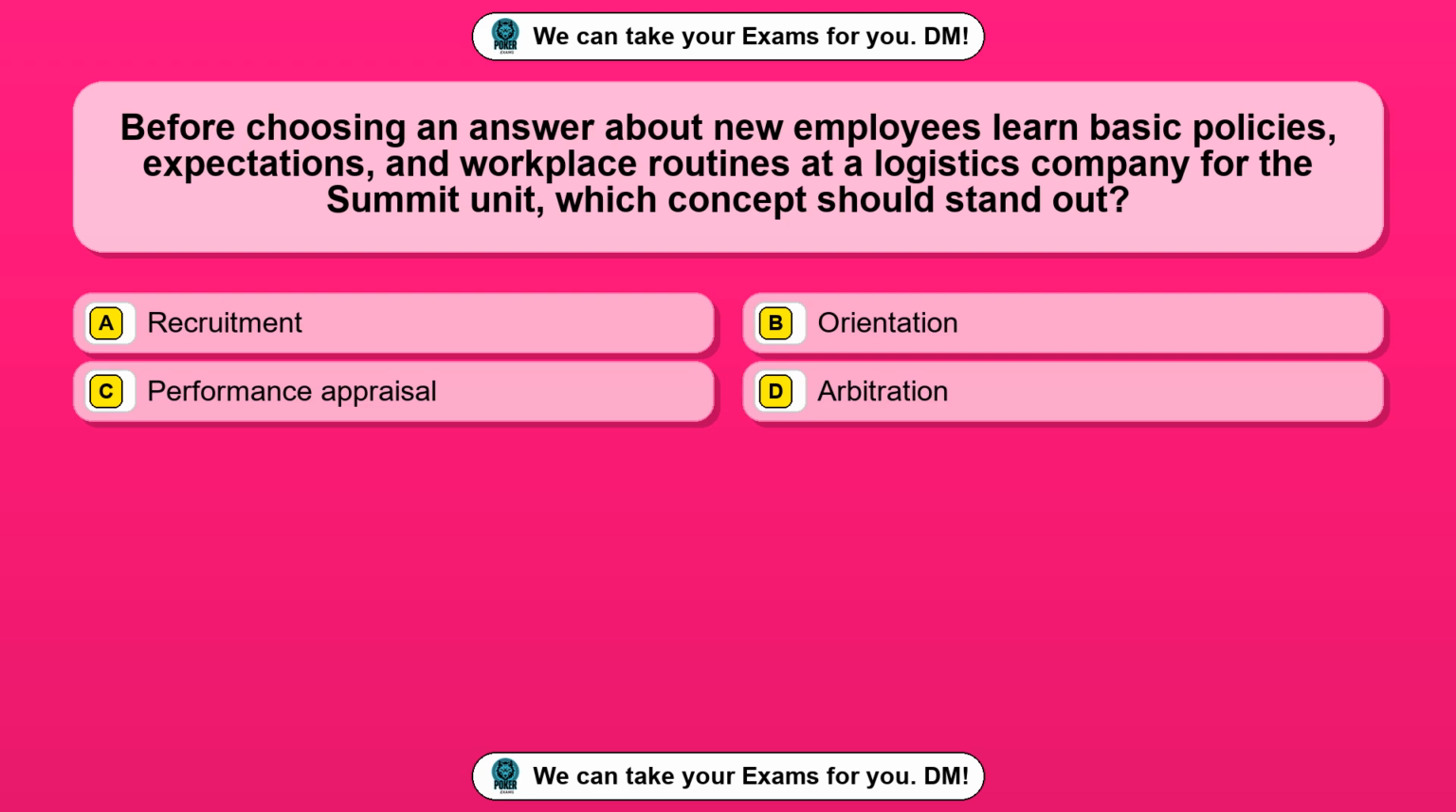Question 10. Before choosing an answer about new employees, learn basic policies, expectations, and workplace routines at a logistics company for the summit unit. Which concept should stand out? Option A, recruitment. Option B, orientation. Option C, performance appraisal. Option D, arbitration. The correct answer is option B, orientation.